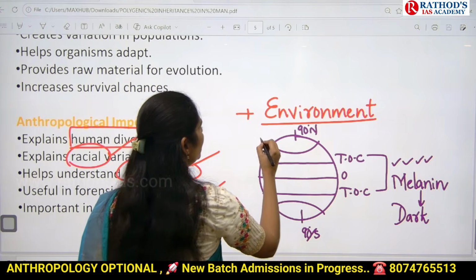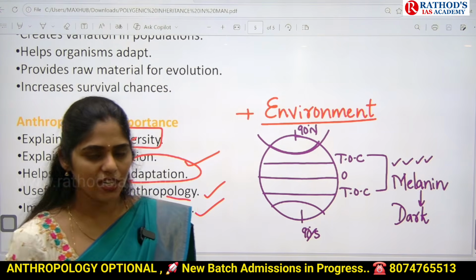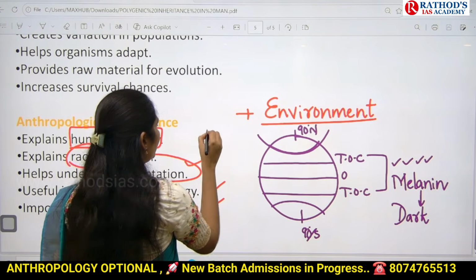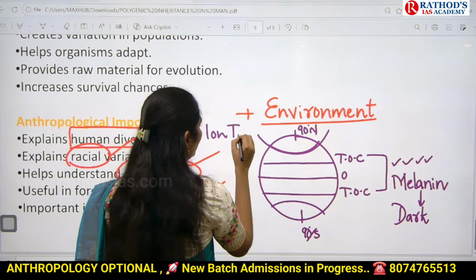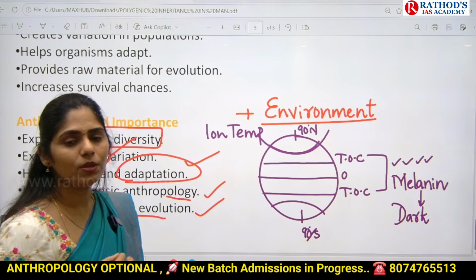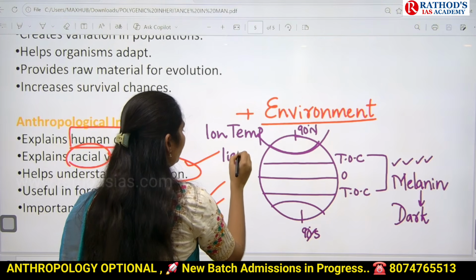But if you are living in this temperate region, we will be getting less amount of sunlight, right? Slanty rays will come from the sun. Because of this, we can see low temperature. Because of this, what happens? Melanin will not be getting activated. So the people will have light color skin tone.